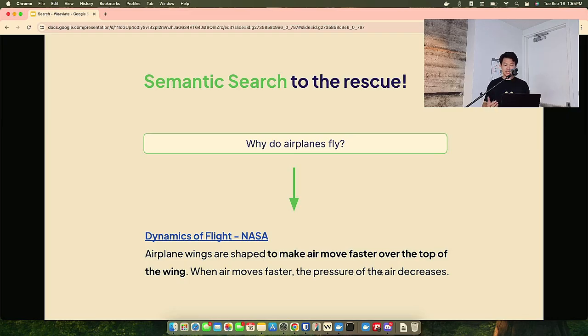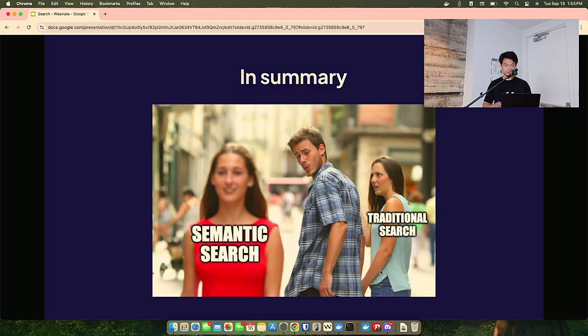Airplane wings are shaped to make air move faster over the top of the wing and slower over the bottom, which creates a pressure differential, causing this thing to lift. This is the kind of search result we want, and this is the kind of search result we can capture through semantic search.